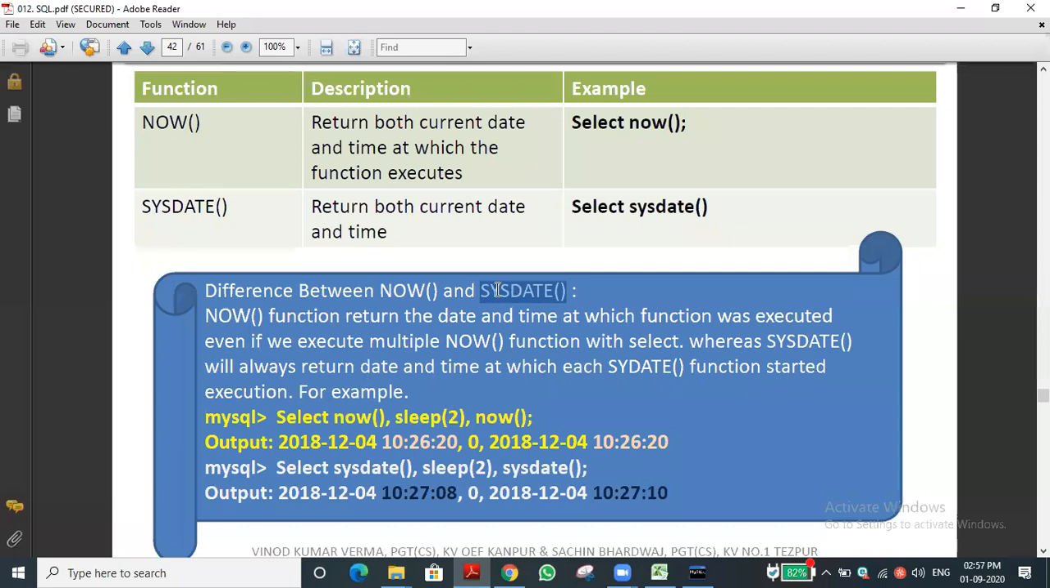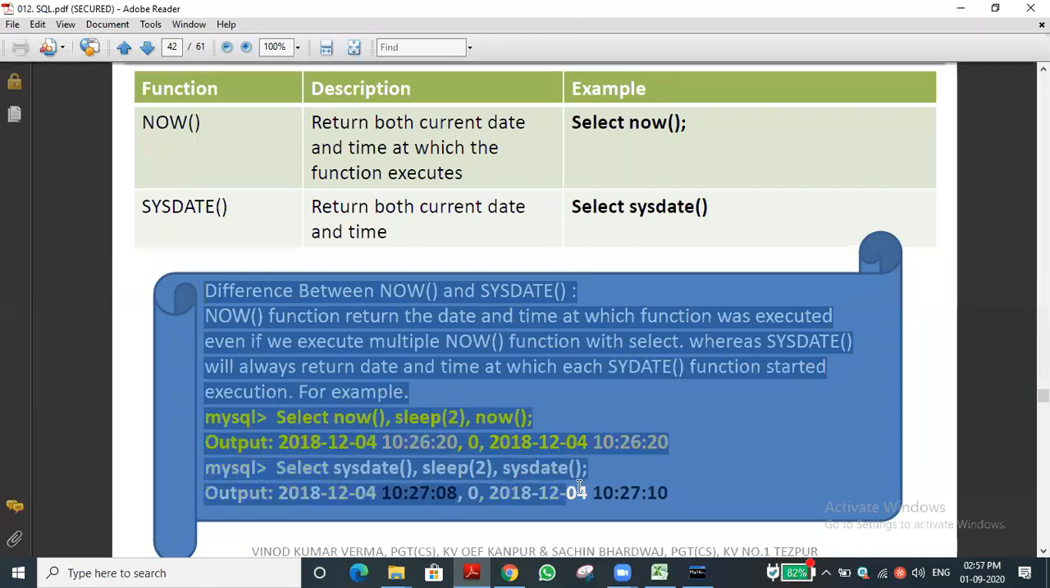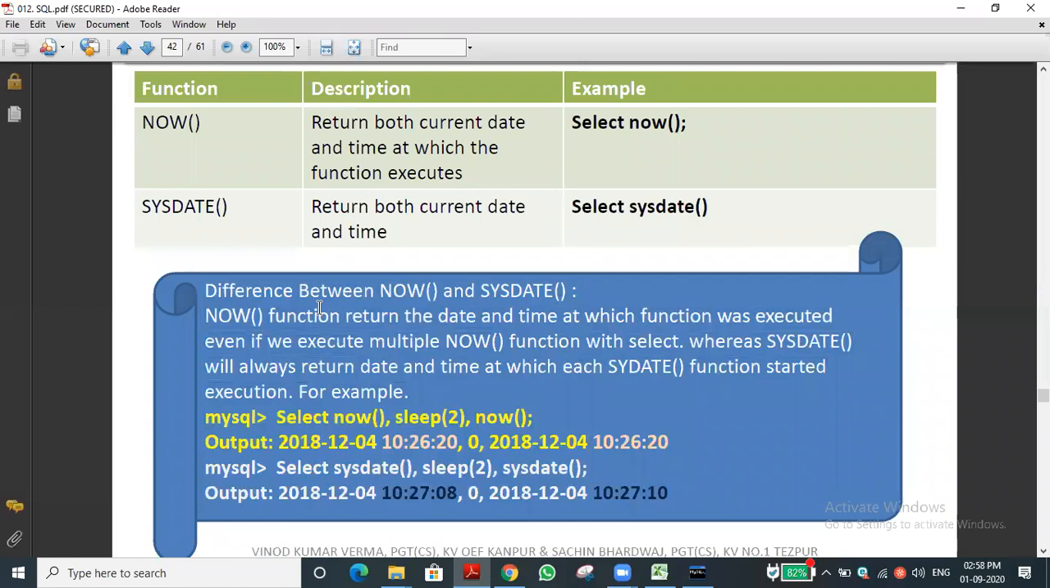Better we will use the sysdate function. These are the now function and the sysdate function. They will definitely ask this difference. You just write the same syntax, and the example is very nicely given in this slide. The selected one you can write for your betterment. That will be fine.